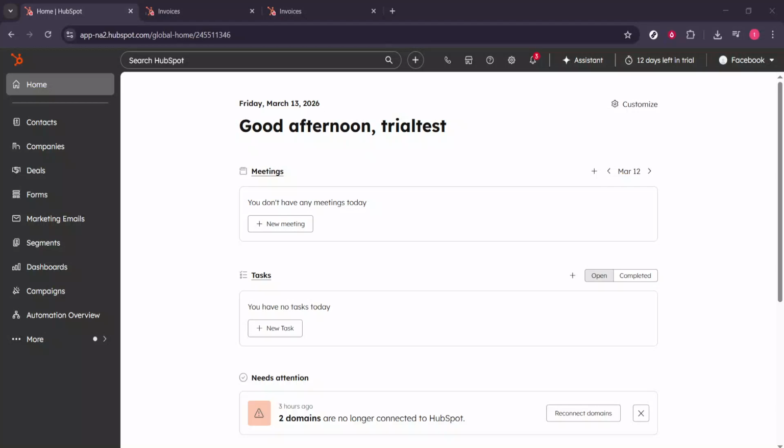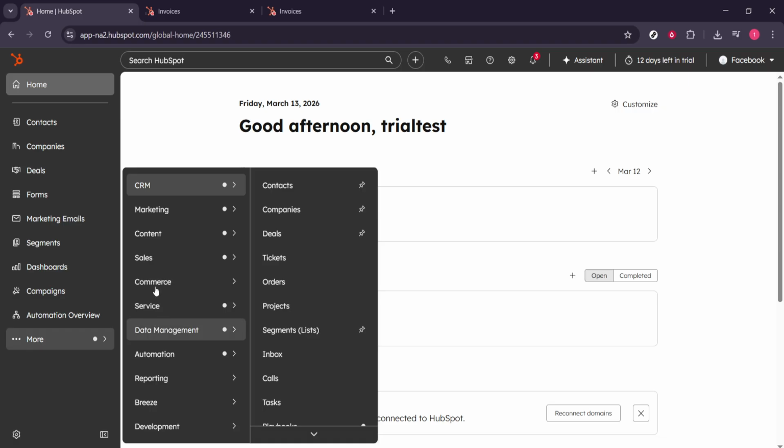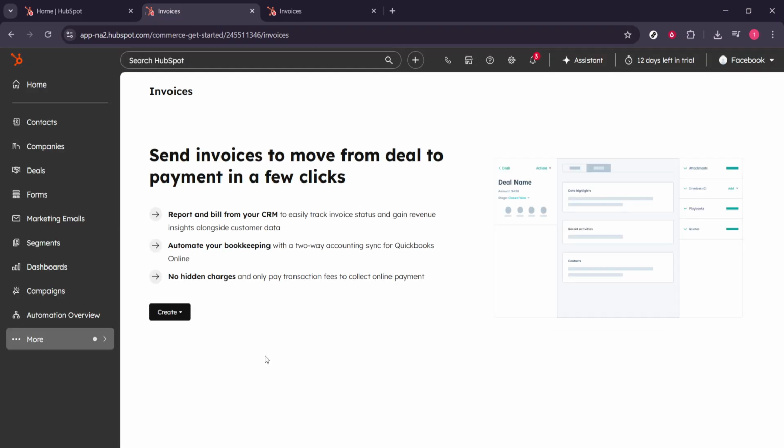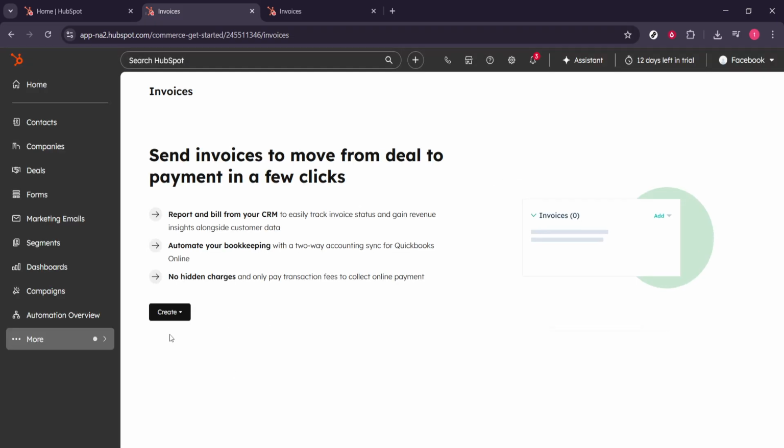In today's video, I'm going to teach you how to create an invoice in HubSpot, Easy 2026 Guide. Let's start on your HubSpot home screen. From here, head to the top navigation and open the More menu. When the list expands, hover over Commerce to reveal the billing tools, then choose Invoices. That opens the invoice dashboard with drafts, sent invoices, and payment statuses.